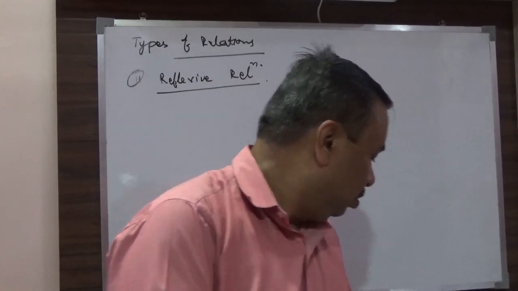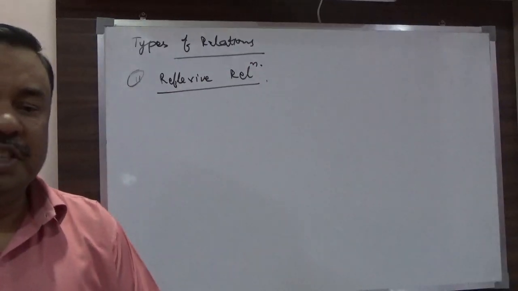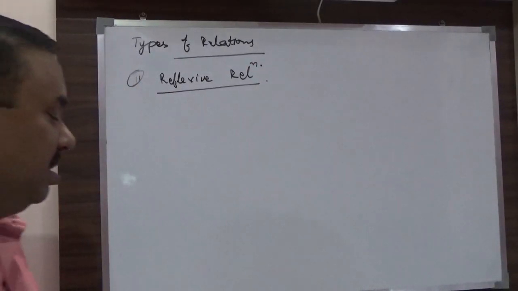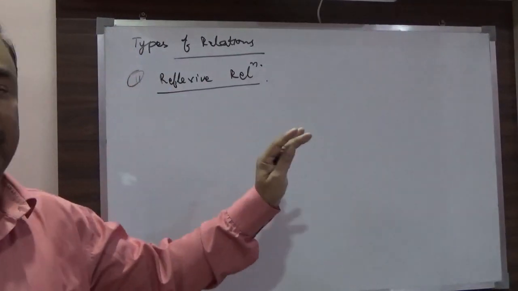What does it mean? A reflexive relation is where the same element is coming.